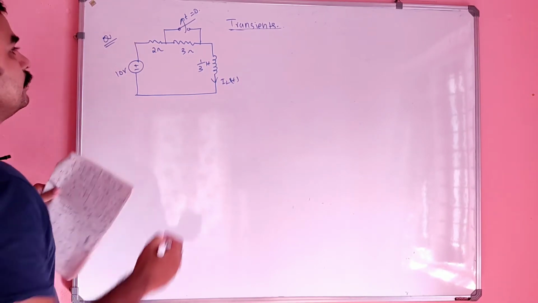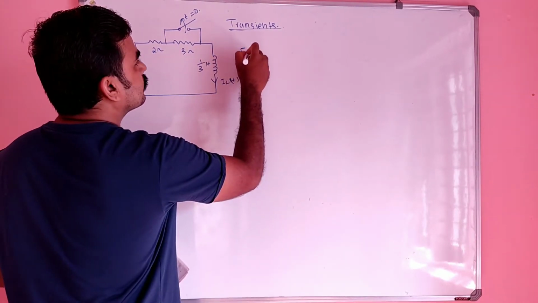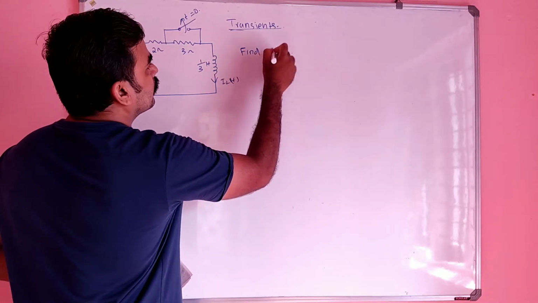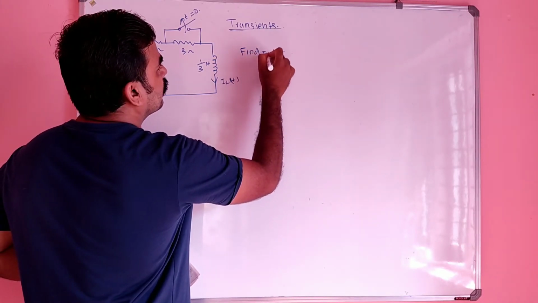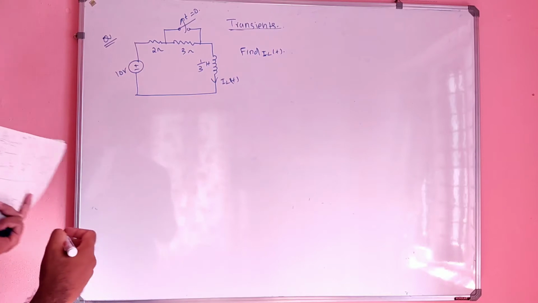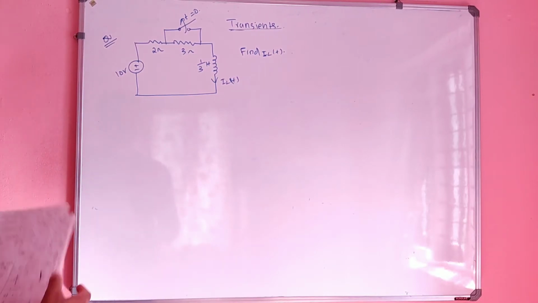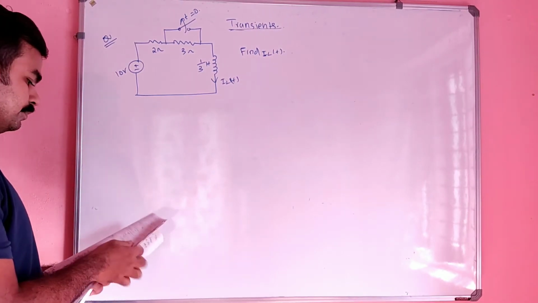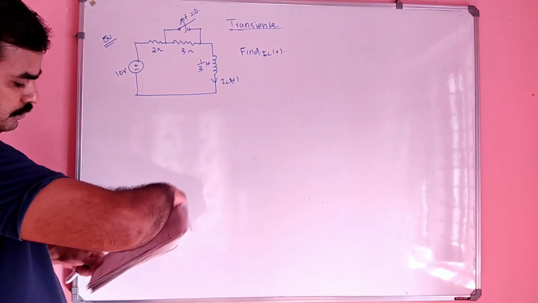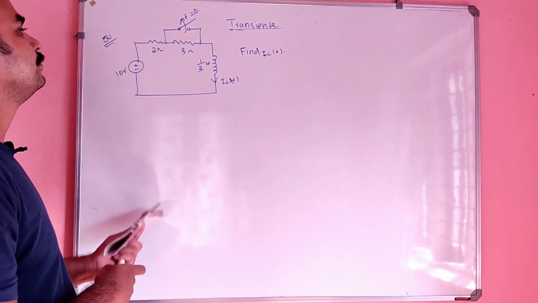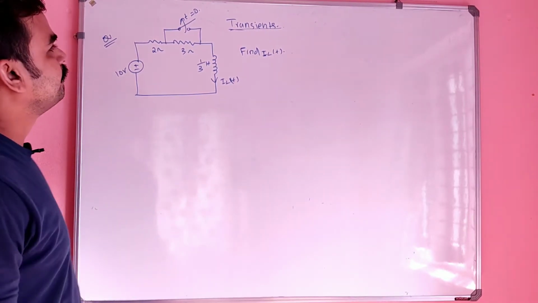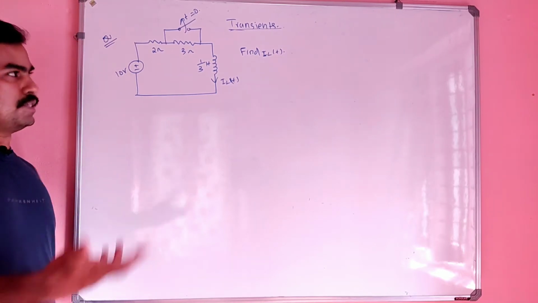Find IL of t. The question is to find IL of t. Okay, how can we start?